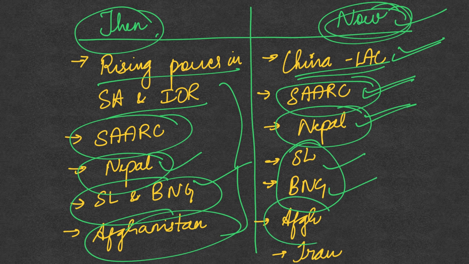Even with Afghanistan, currently the Afghanistan peace process is taking place where talks are being held with the Taliban. There are multiple countries which are participating in this, which are facilitating this, but India is out of these multi-country dialogues. So India is now not part of this. Earlier, India had good relations with Iran as well, and through Iran we planned to reach Afghanistan and also Central Asia by bypassing Pakistan. But now we have delayed the Zahedan Road project, and also China is making huge inroads in Iran.